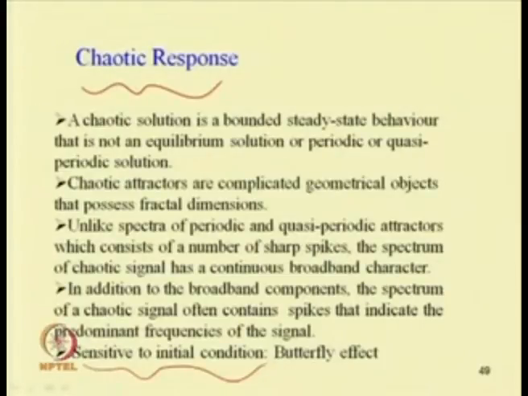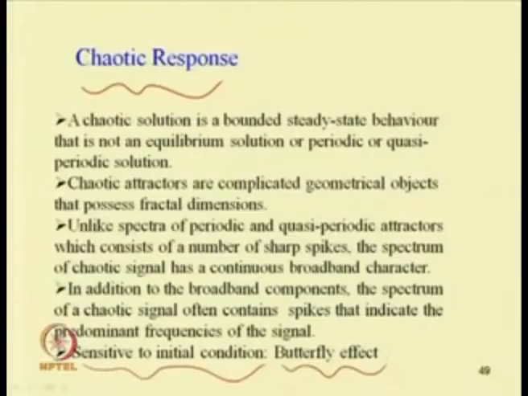But the chaotic response is very sensitive to initial condition, and one can observe a butterfly effect. That means a slight change in the initial condition will lead to another type of response which is not at all similar to the response obtained previously.